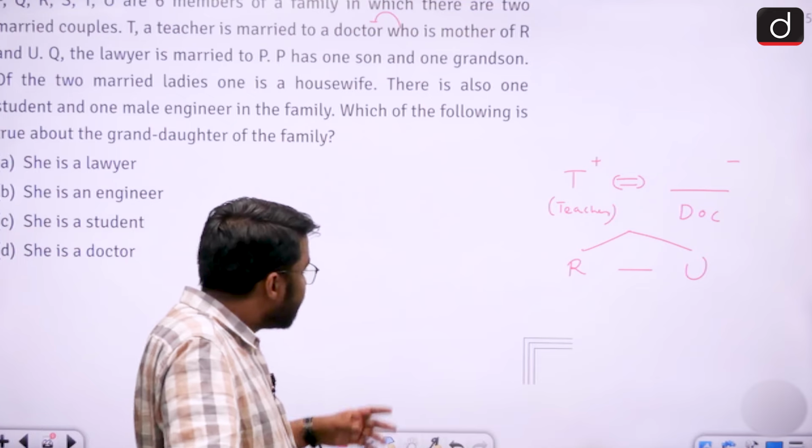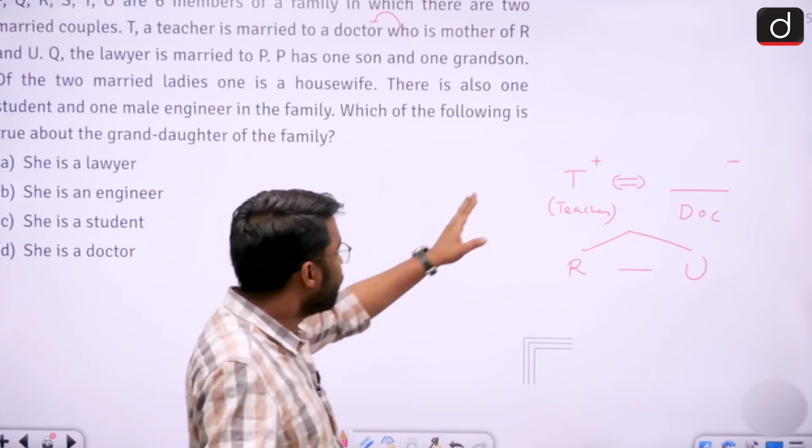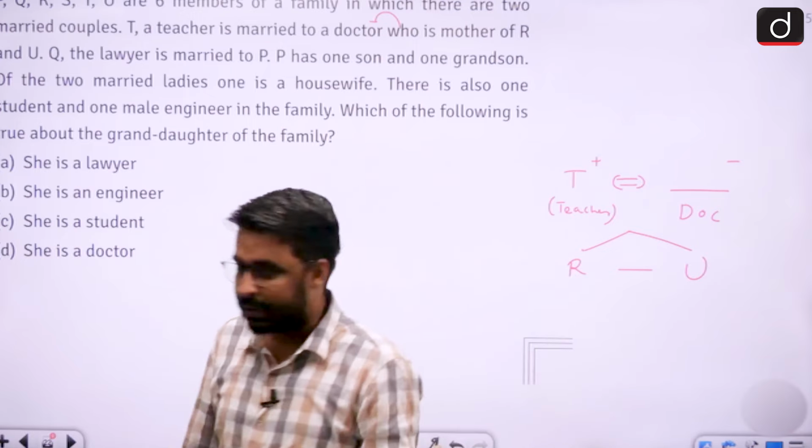Sir, where exactly would Q and P be placed? That I don't know. How are Q and P related to T or this R or this U? I'm not sure, so I'll not place them.